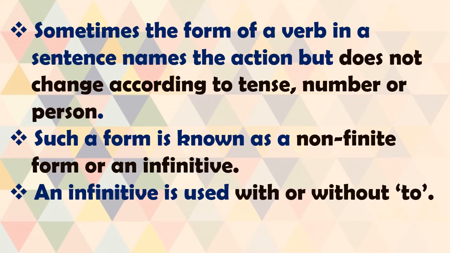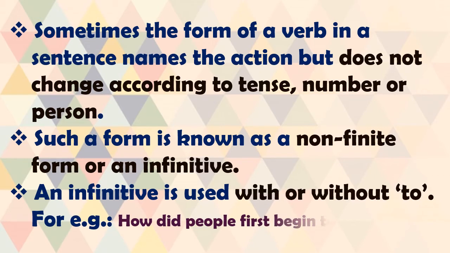An infinitive is used with or without to. For example, how did people first begin to drink tea? Now here we have used to with the verb. To spell, to drink. Her mother asked to go to bed too. So sometimes we use it with to, sometimes without to. How's that? We will see.